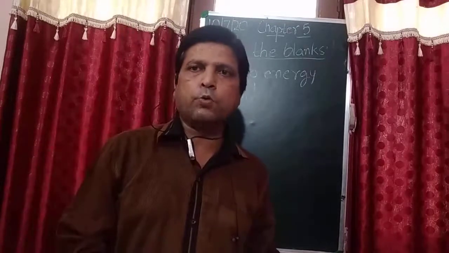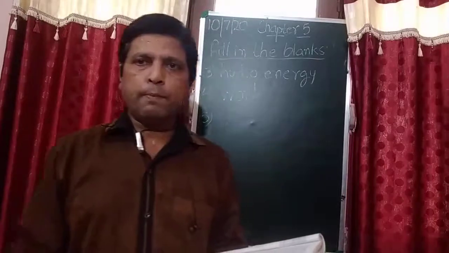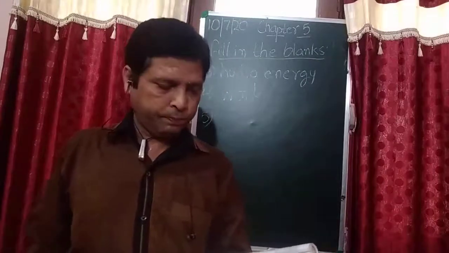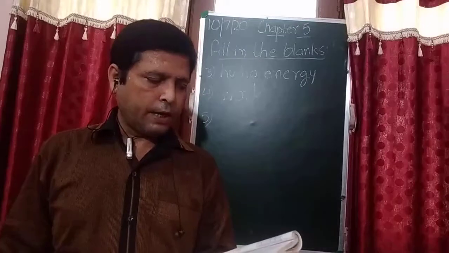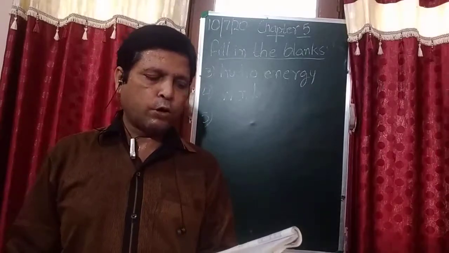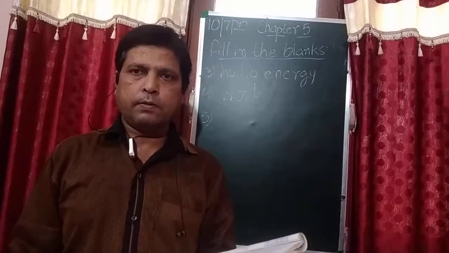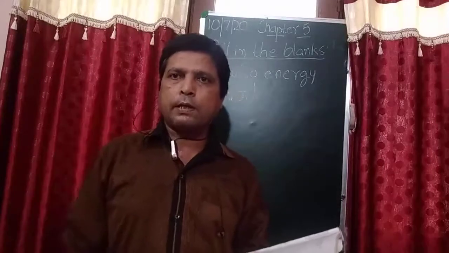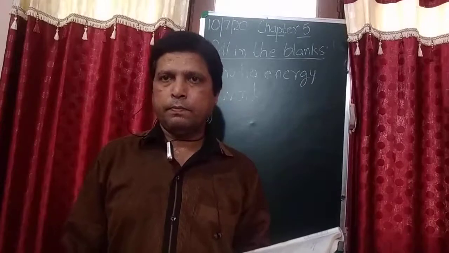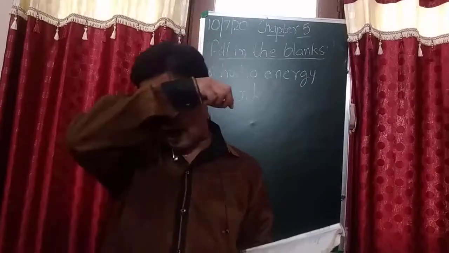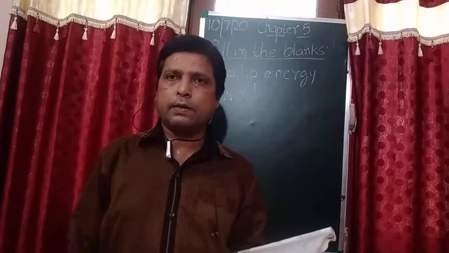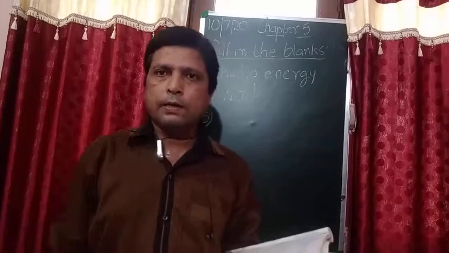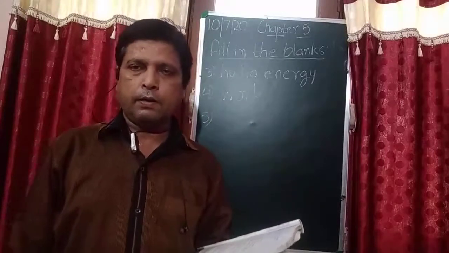Now see, student, question number 5. There is no dash force in the space. See student, we are living on the surface of the earth. Trees, plants, animals and many other things are on the surface of the earth.